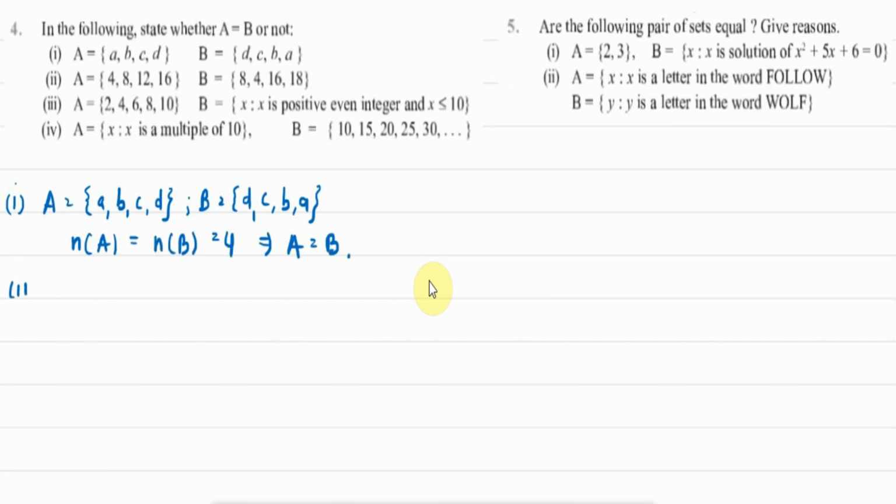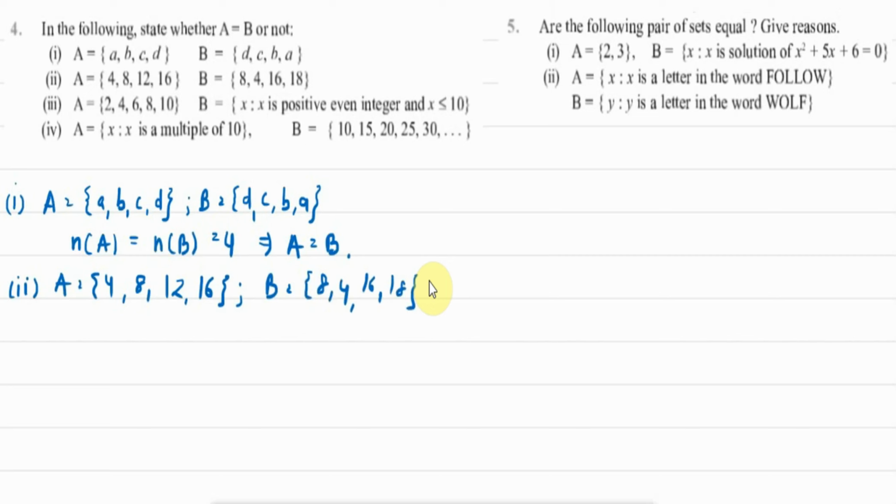Next part is: set A is given to us as 4, 8, 12 and 16. Similarly, set B is 8, 4, 16 and 18. Now in set A, the elements are 4, 8, 12 and 16.